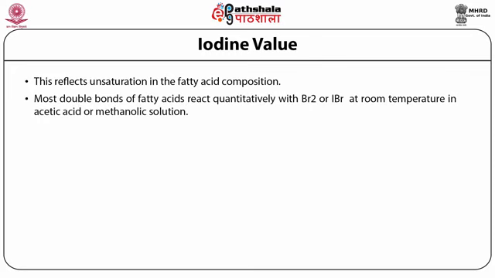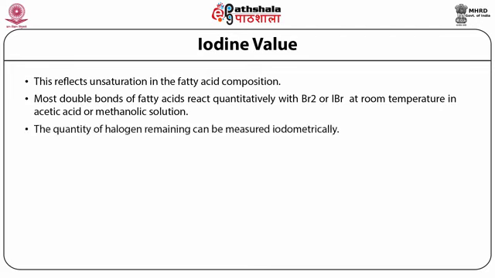Most double bonds of fatty acids react quantitatively with Br2 or IBr at room temperature in acetic acid or methanolic solution. The quantity of halogen remaining can be measured iodometrically.